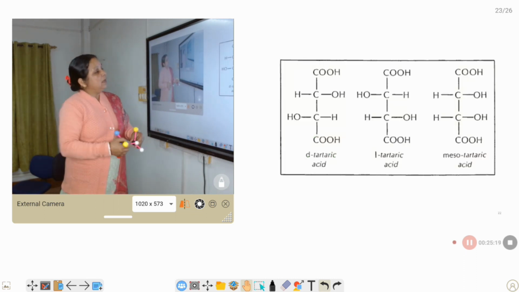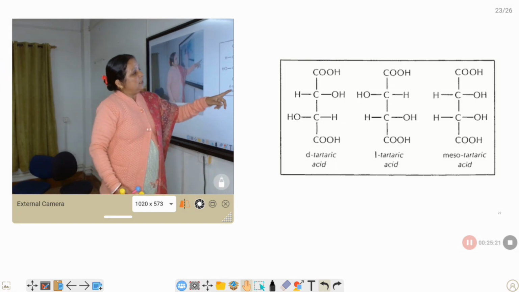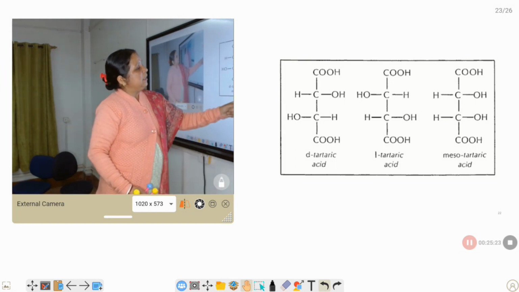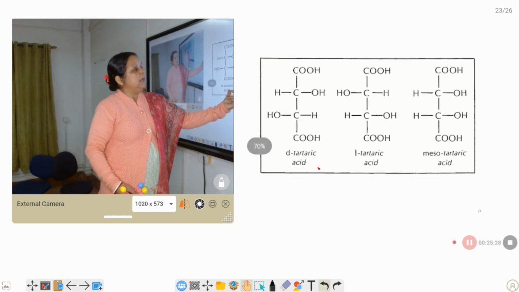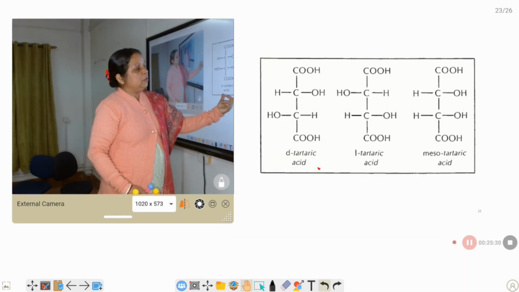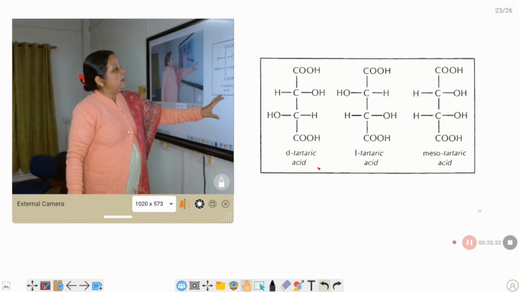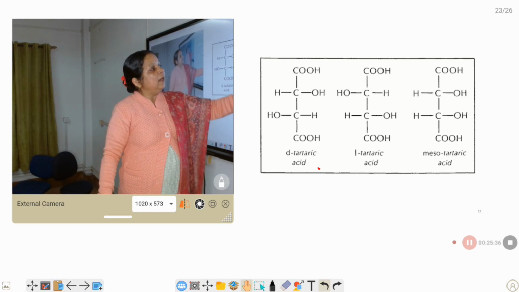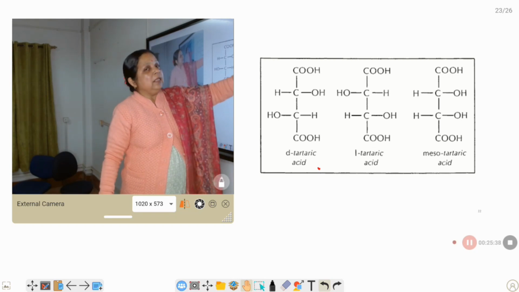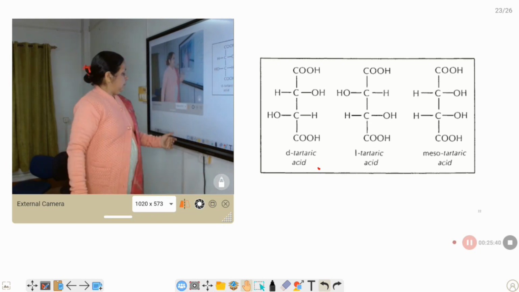Here also, there is D-tartaric acid and L-tartaric acid. A mixture of these two compounds generates the racemic mixture, and due to the 50-50% of these two compounds, the optical rotation becomes 0. And meso-tartaric acid, due to internal compensation, is as a whole optically inactive.